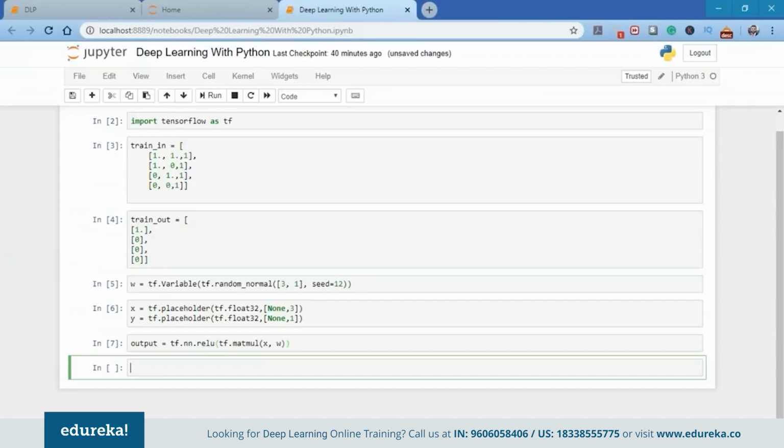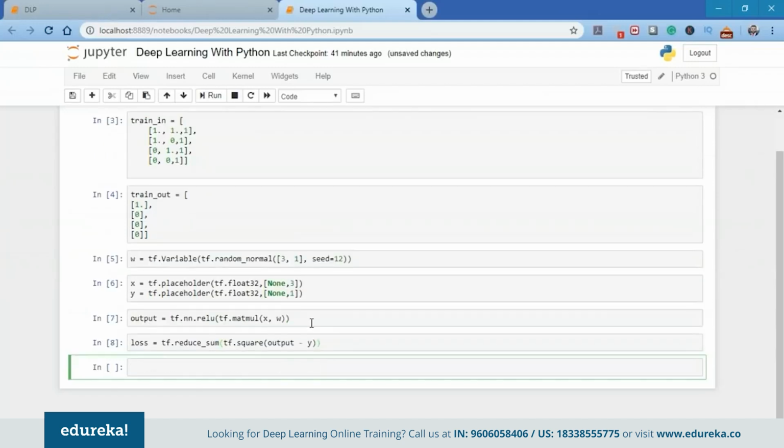So generally this error is calculated as the mean squared error, which is nothing but the square of the difference of perceptron output and the desired output. So this will be our loss. Now, another important thing to note here is that what we need to do is minimize the errors. So TensorFlow, the deep learning library, provides optimizers that slowly change each variable, that is the weights and the biases, in order to minimize the loss in successive iterations.